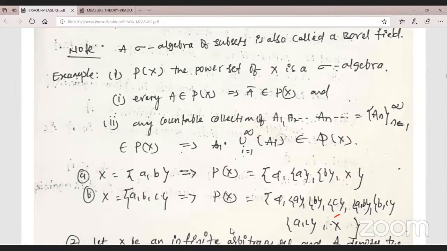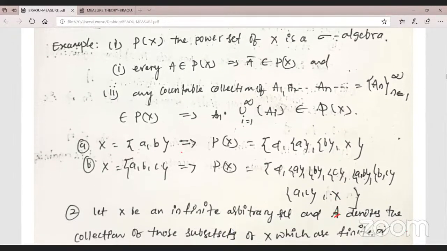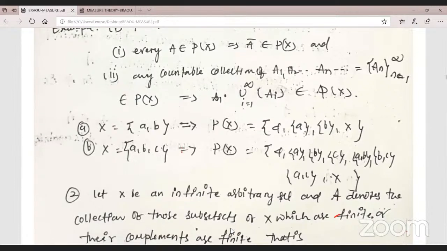Here X equals {A, B}, two elements. The power set is the empty set, set A, set B, and the total set {A, B}. The power set is the set of all possible subsets: the empty set, sets containing a single element, and combinations of two elements and three elements. This is the power set, the total possible subsets of X. Okay, now let X be